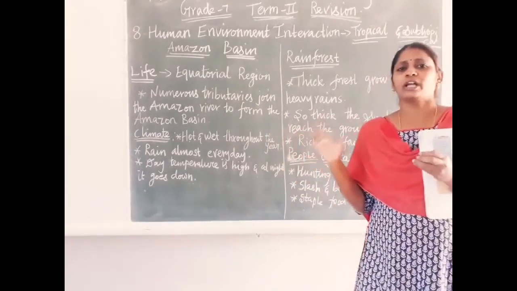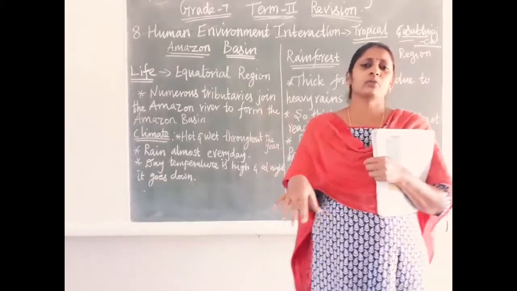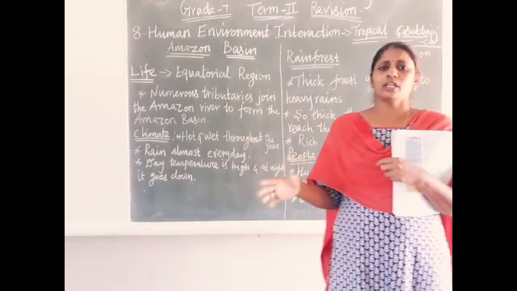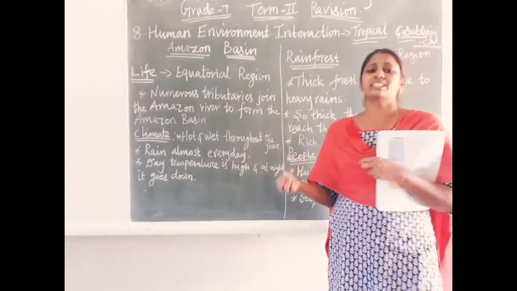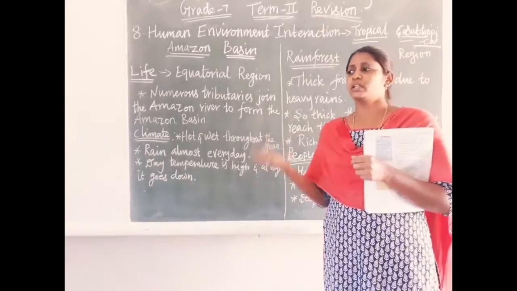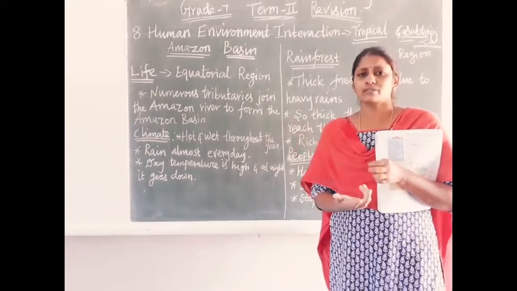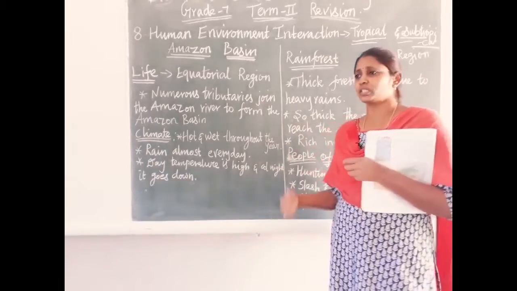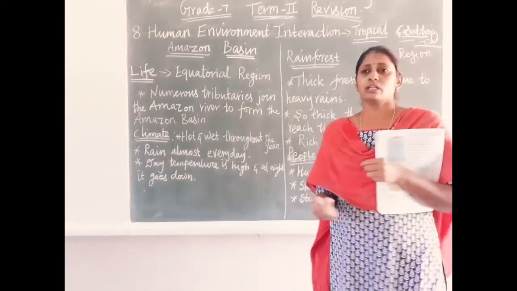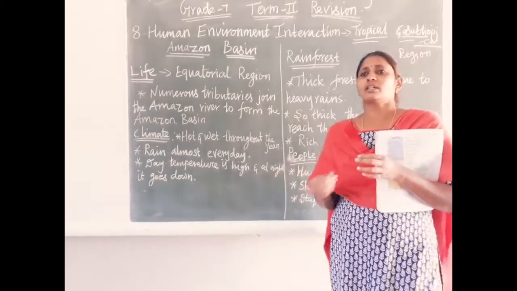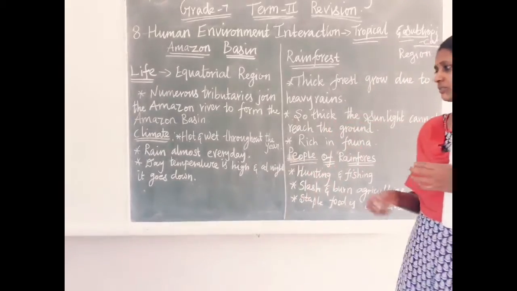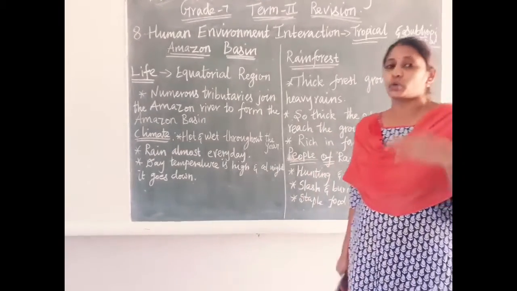The leaves do not allow sun rays to reach the ground, so the water will not dry. If sun rays were available, the water would dry. Since sunlight cannot enter the forest, the floor is always wet. That's why it is called hot and wet throughout the year.